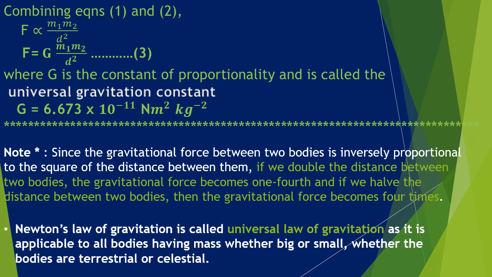So this Newton's law of gravitation is called the universal law of gravitation, as it is applicable to all bodies having masses, whether big or small, whether the bodies are terrestrial or celestial. Okay children, so the mathematical expression for the universal law of gravitation is F is equal to G M1 M2 by D square. So any two objects anywhere in the universe have a force of attraction, and this force is governed by the mass of the two objects and the distance between the two objects.